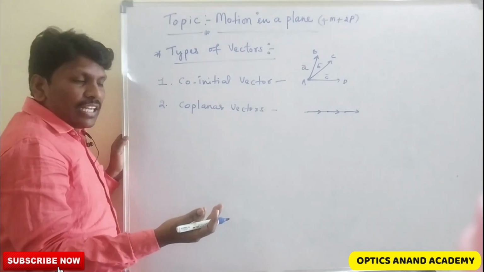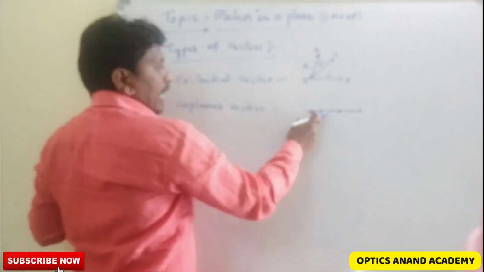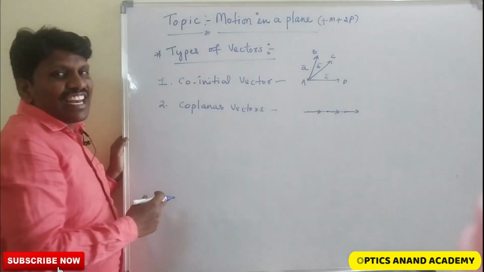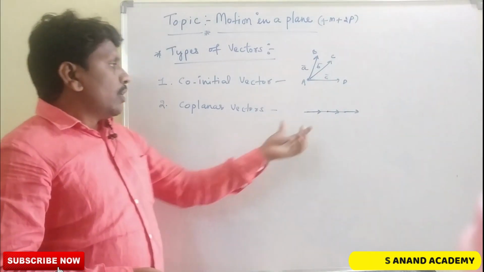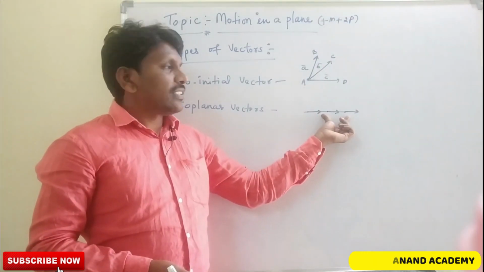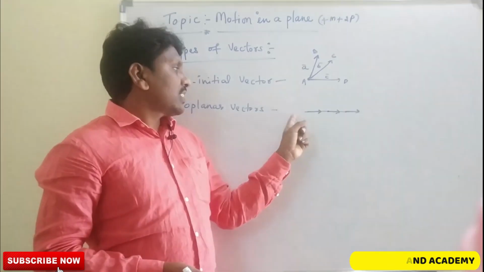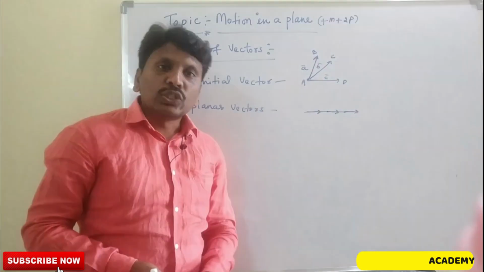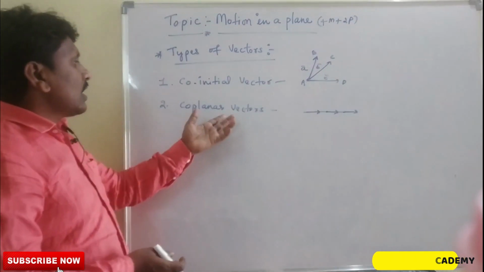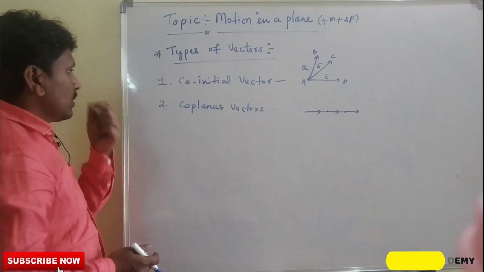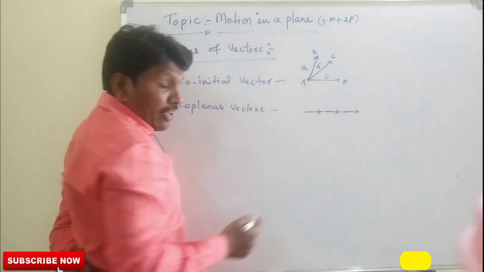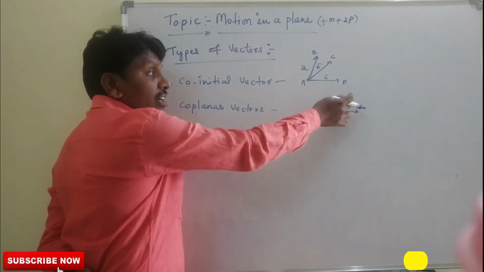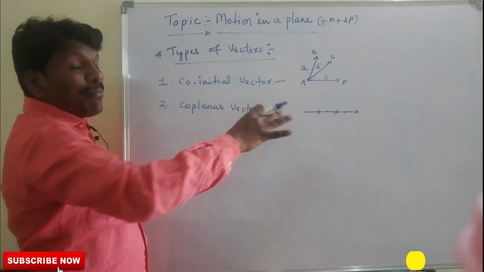So many vectors exist on the same plane. The group of vectors, the collection of vectors on the same plane, is known as coplanar vectors. So 1, 2, 3, 4, etc., many vectors. This is known as a collection of vectors on the same plane.